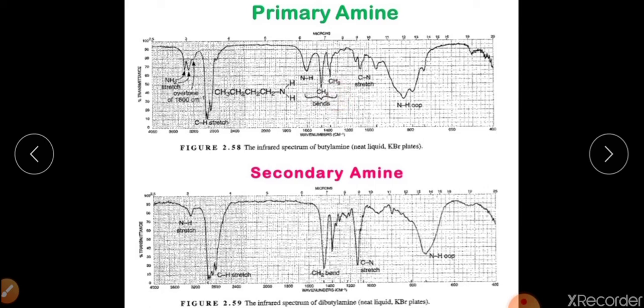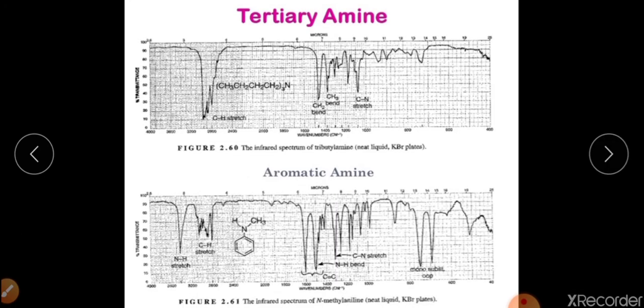Now come to secondary amine. In secondary amine, we have CN stretching vibration. This particular peak tells you about the CN stretching vibration. This is CH2 bending vibration, this peak belongs to sp3 hybridized carbon-hydrogen stretching vibration, and this is the NH stretching vibration here. So this IR spectrum belongs to secondary amine.